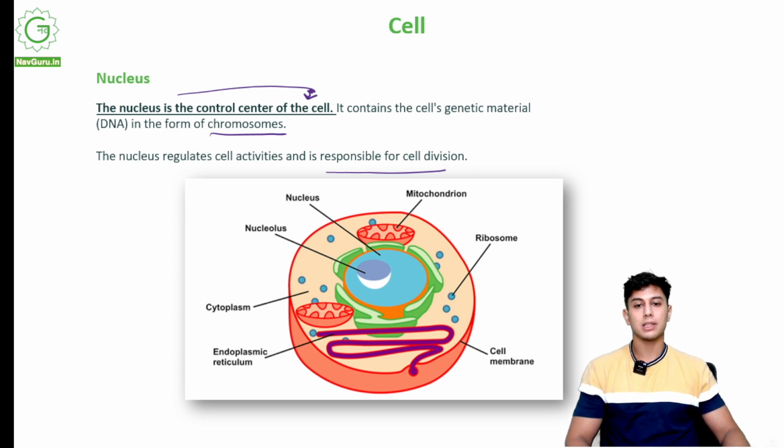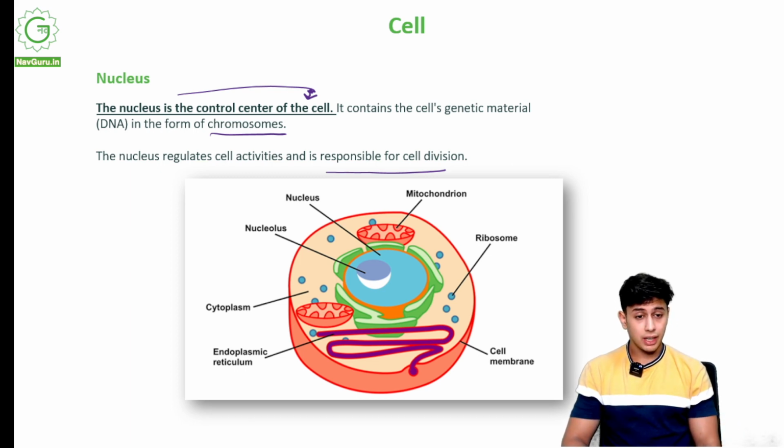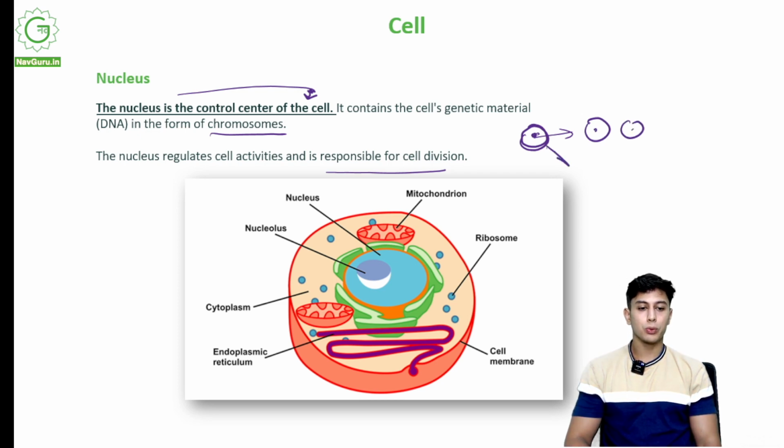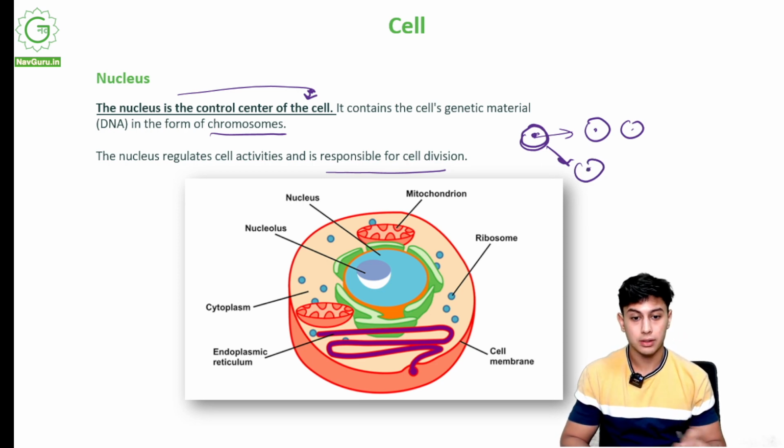It regulates all the cell activities. It is responsible for managing all that is happening inside the cell, like our brain is responsible for managing us. Similarly, the nucleus is for the cell and it is responsible for cell division. So if there is one cell and it wants to reproduce, all that information about reproducing and direction will be in the nucleus and it will reproduce into two cells. This is called binary fission. Maybe into three cells, maybe into one other cell. This is all directed by the nucleus.